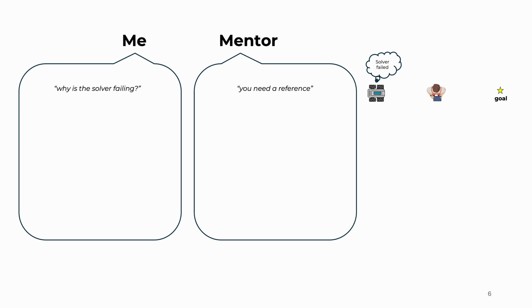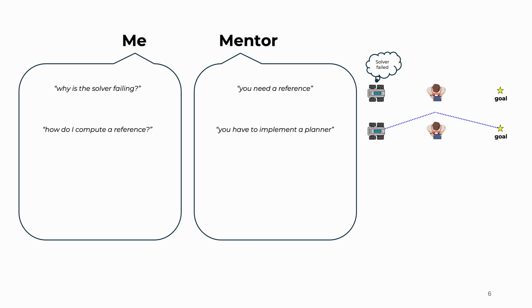I had to help the solver by providing it a reference. This sounded like a very reasonable thing to do, so I asked him, how can I actually compute this reference that you just mentioned? And according to him, I should implement a motion planner. Fortunately, I had taken a few control and robotic courses during my studies, so I was able to go to the course material and pick my favorite motion planner.